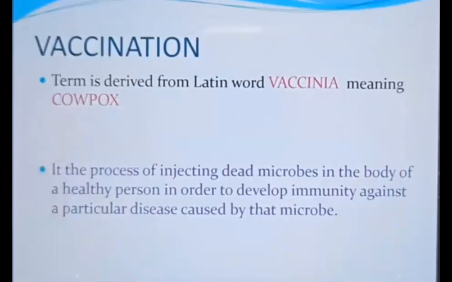There is a small story in your textbook on the last page of that chapter, which explains how Edward Jenner realized that milkmaids who had cowpox did not catch smallpox even during the epidemic. Cowpox is a very mild disease. Edward Jenner tried giving cowpox to people and he saw that the people who were given that vaccine were not getting the smallpox disease. That is because the smallpox virus is closely related to the cowpox virus. That is how cow is vacca in Latin and cowpox is vaccinia. From these words only the word vaccination has come into our usage.